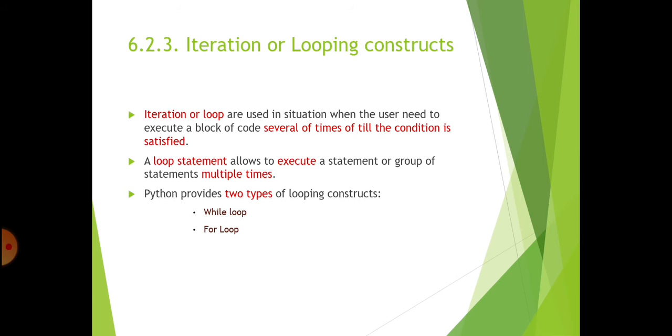A loop statement allows us to execute a statement or group of statements multiple times. Python provides two types of looping constructs: one is the while loop, and the other is the for loop. How many iterative statements are used in Python programming language? There are two different kinds of iterative statements: one is the while loop and the other is the for loop.